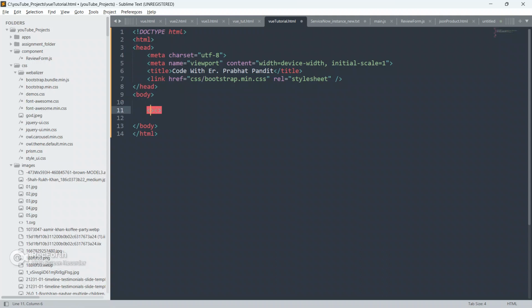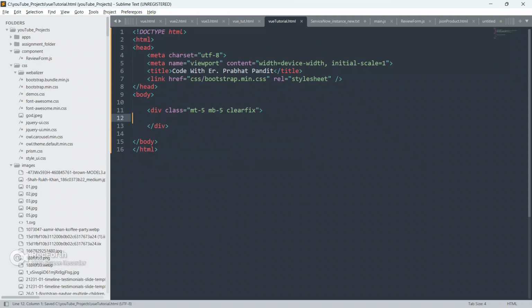Okay, so now let me create a div, give it a class as mt-5, mb-5 and clearfix.